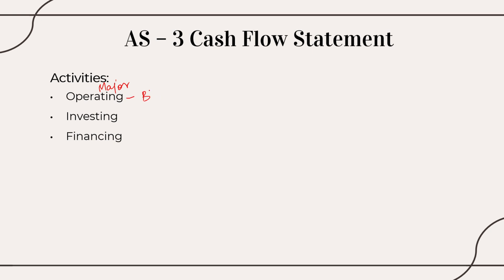Operating activity is nothing but the business operation of the company. Before going into the activities, I would like to explain the cash flow statement. What is the meaning of cash flow? It is nothing but identifying the inflow of cash and the outflow of cash.